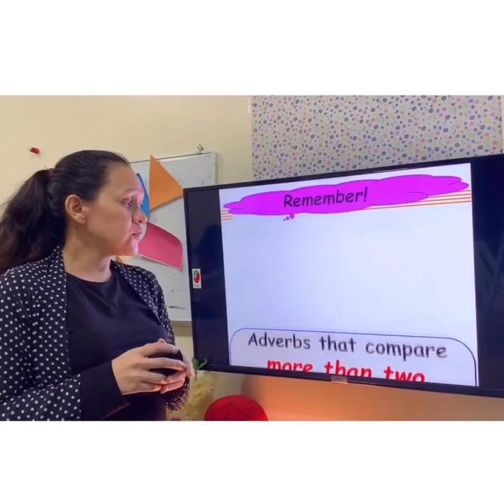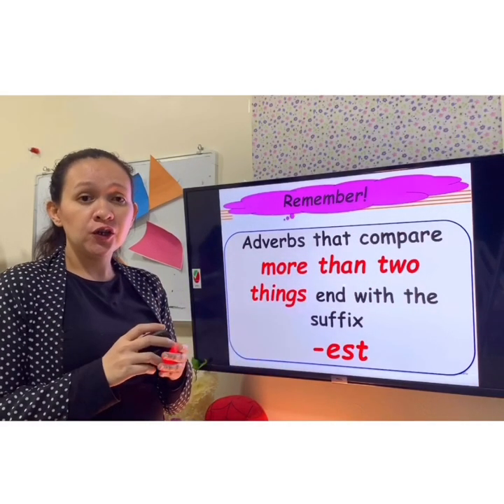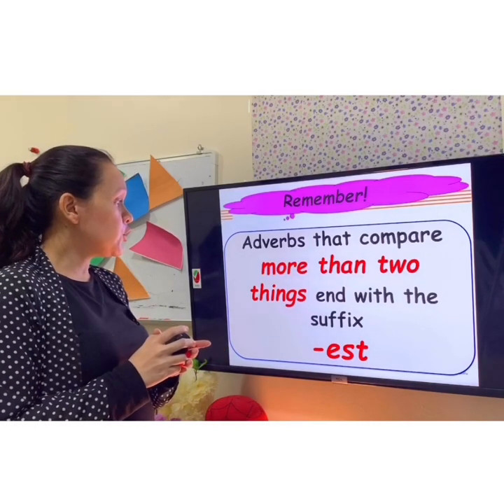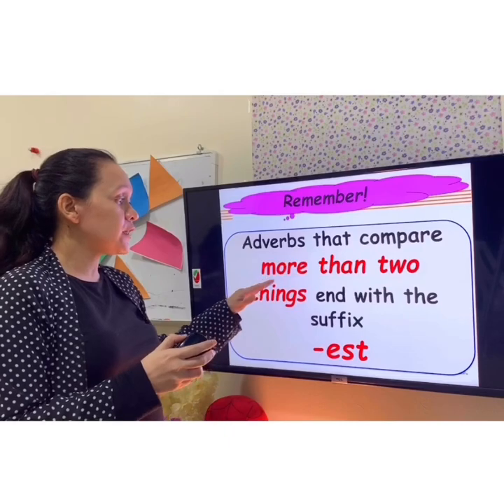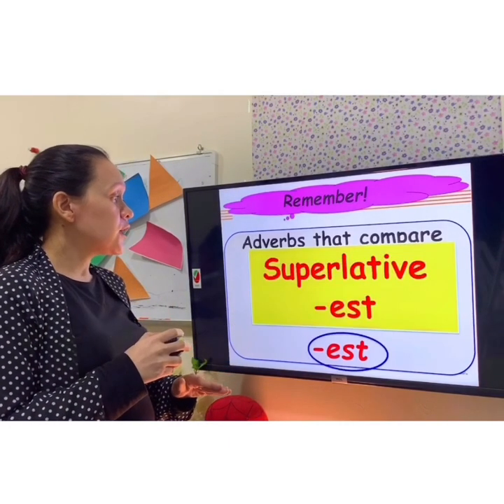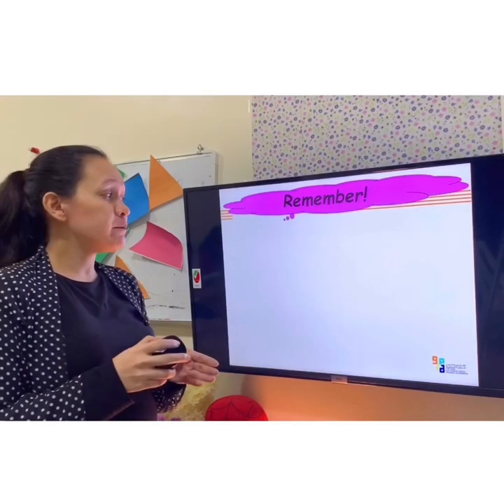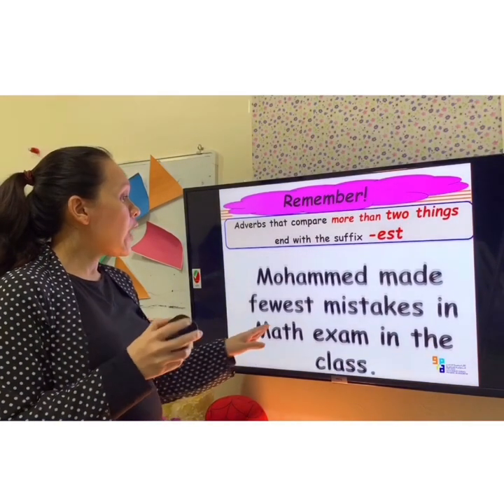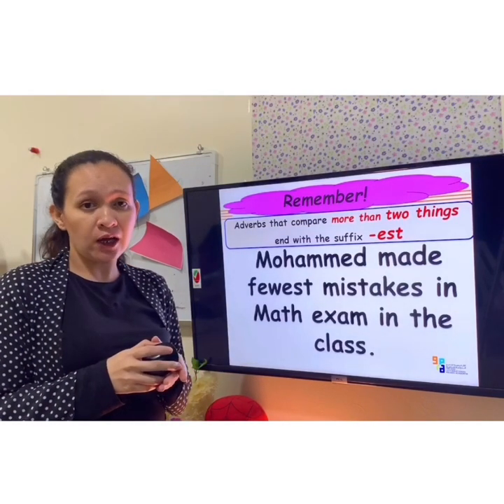Now, how about if we are going to compare more than two actions? So remember, you're going to use the suffix est when you are comparing more than two things or two actions. And it is called superlative. Now, we will check the example. Muhammad made fewest mistakes in math exam in the class.